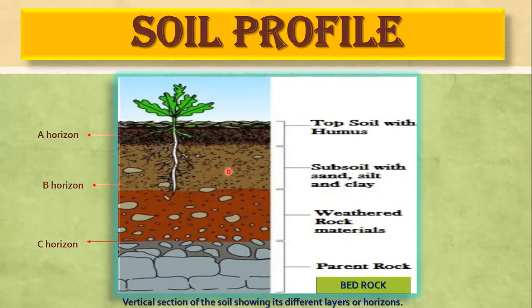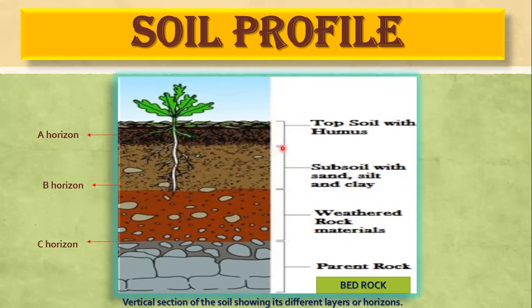You can also see in the picture, it is dark color layer A horizon, and B horizon is slightly lighter in color than topsoil. A horizon is very porous. Because of the presence of humus, it is very soft and porous and contains a good amount of water. But the B horizon is comparatively compact and hard. So only the roots which are very hard can penetrate this layer, and it doesn't have a large amount of humus, so it is comparatively less fertile than topsoil, and contains few living organisms only, but it is rich in minerals and iron oxides.